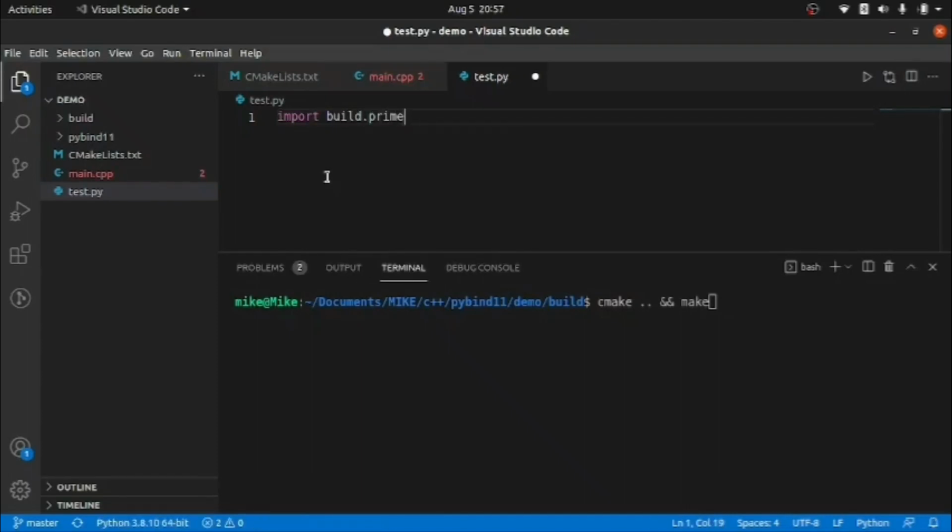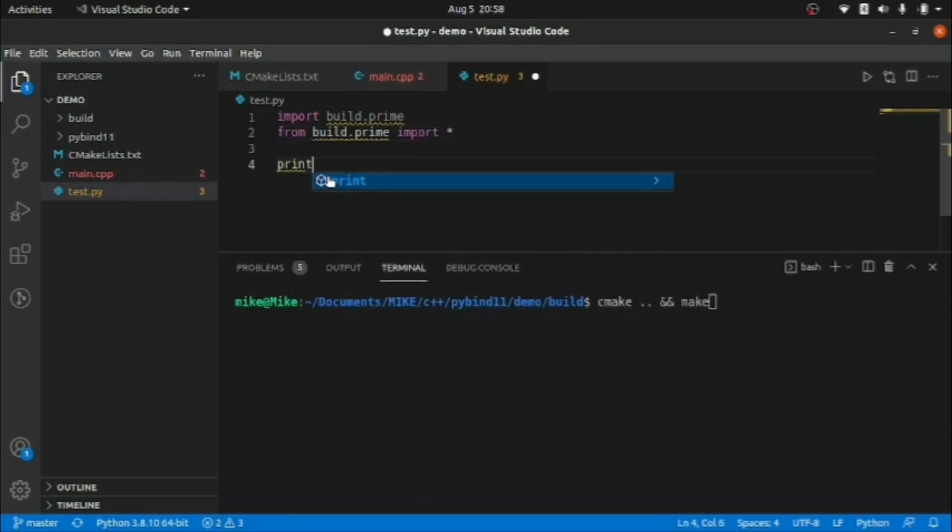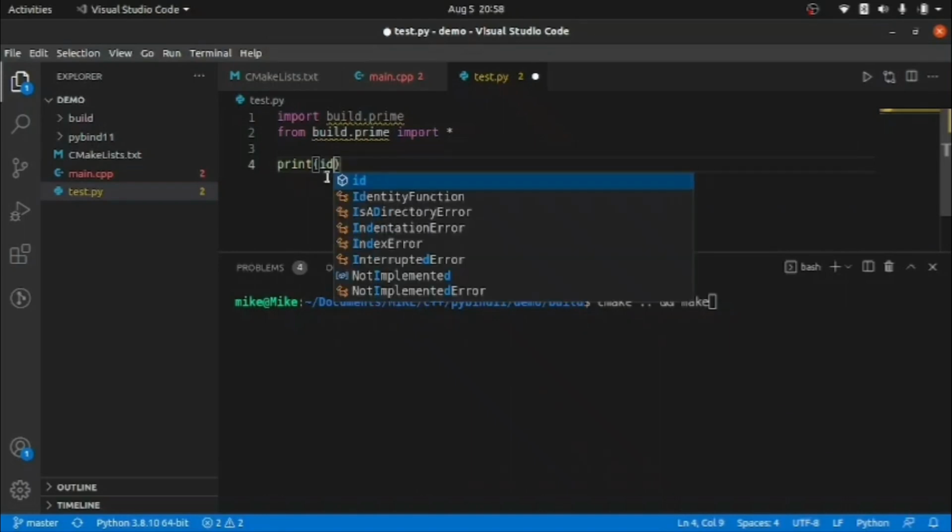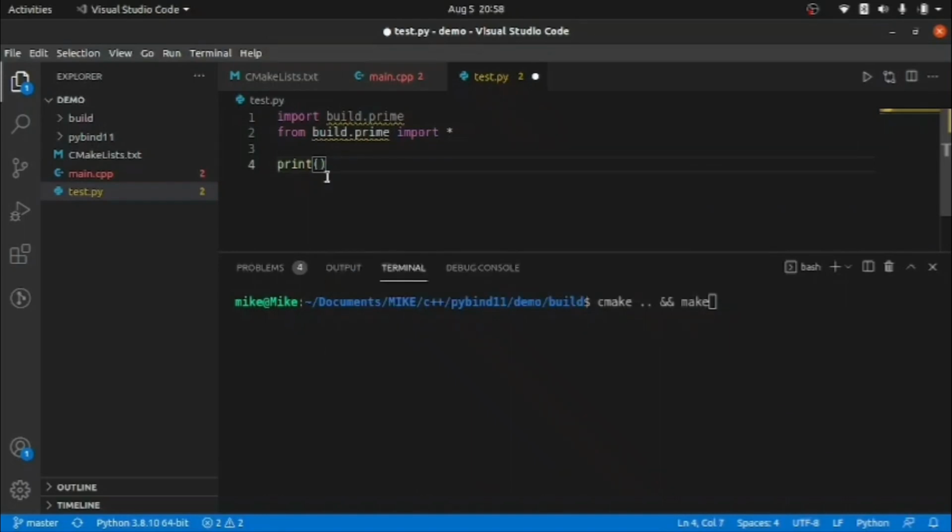So let's write it here. Now from build.prime import everything, and we are going to check that particular function is created or not. So we are going to check here. Let's check the complete package here, because we are importing this package from build, so we have to take it from build. Okay, so we haven't created it yet.